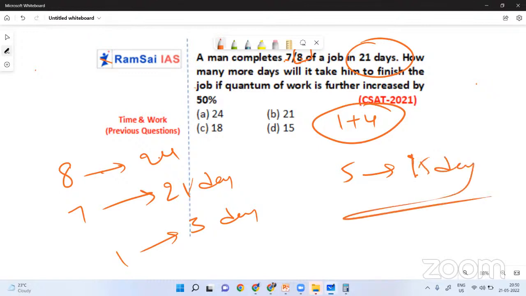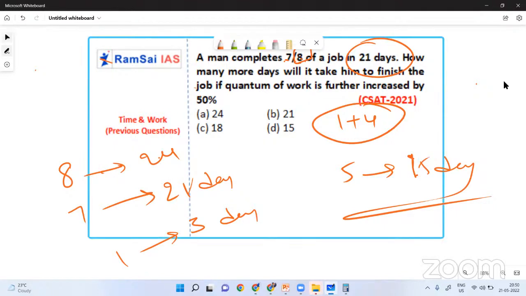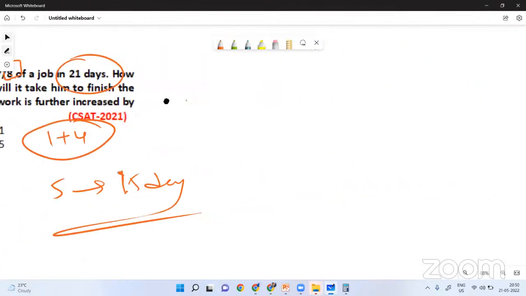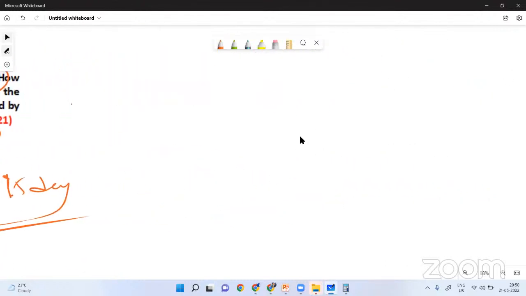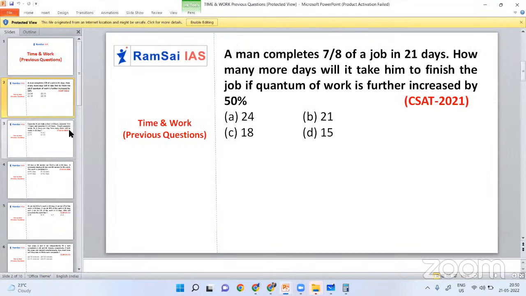Very simple. You cannot find a simpler solution than this on the internet. This is my challenge for you. If you understand my concept of laddus, time and work will be a cakewalk for you.